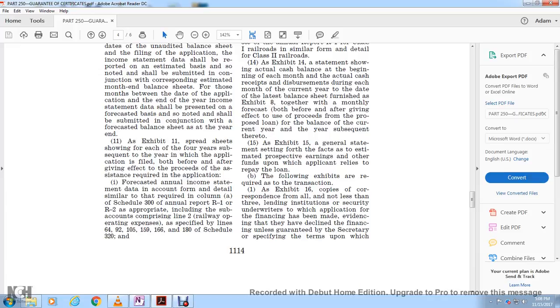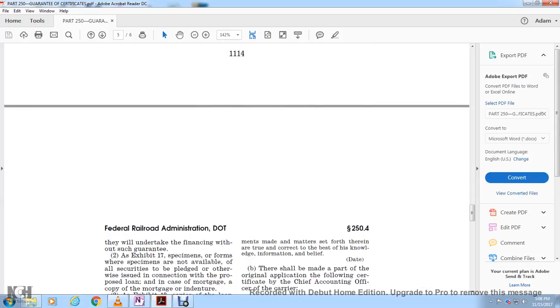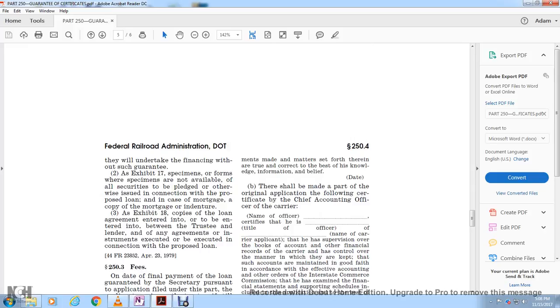1. Exhibit 16, copy of the correspondence from not less than 3 lending institutions to which securities underwriting with the application for the financing has been made, evidence that they have declined financing unless guaranteed by the Secretary, specifying the terms upon which they will undertake the financing with such guarantee. Exhibit 17, specimens of the form of all securities pledged, otherwise to be issued in connection with the proposed loan.